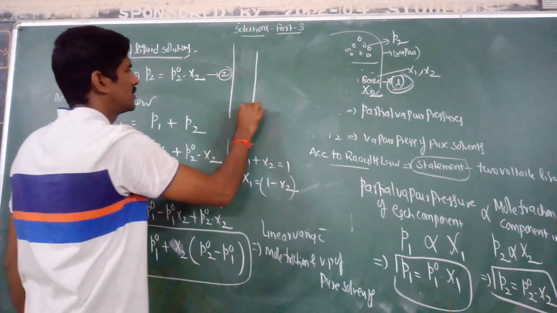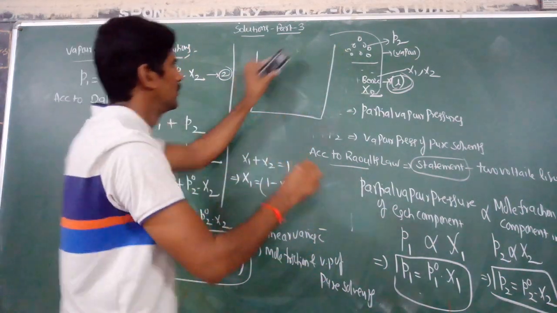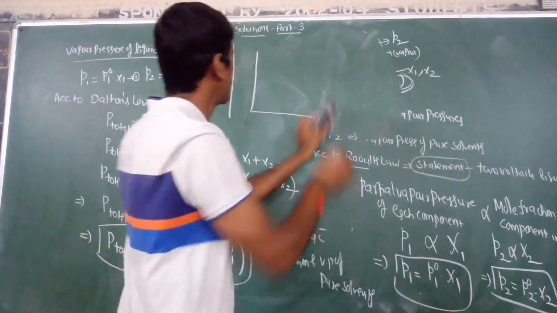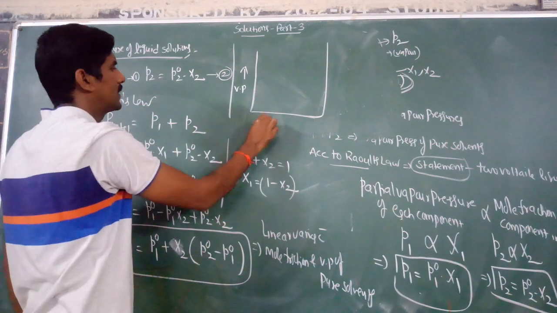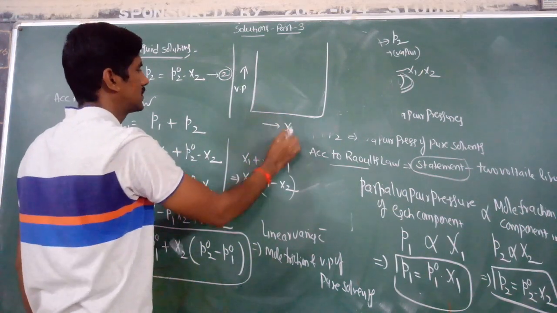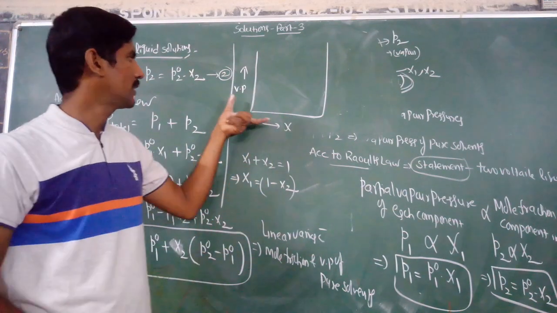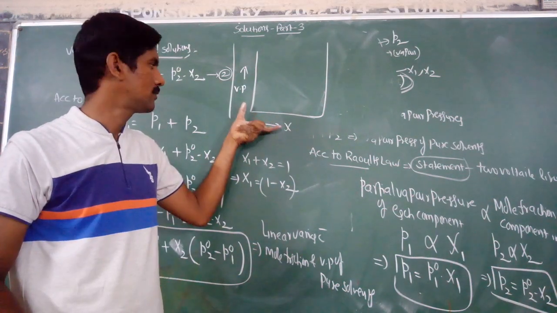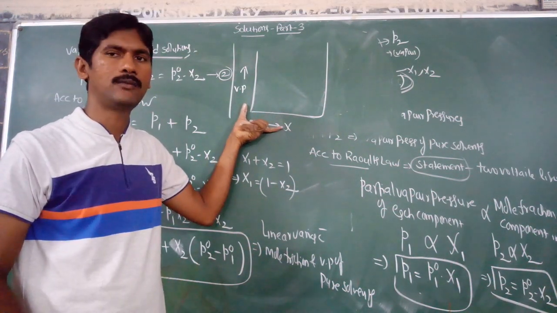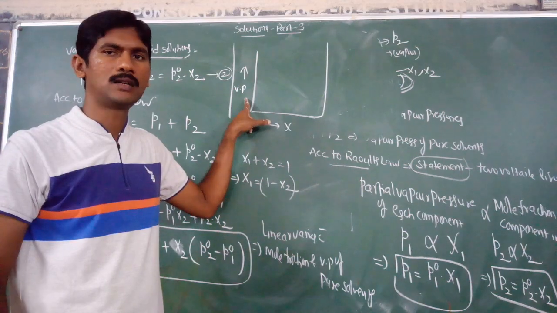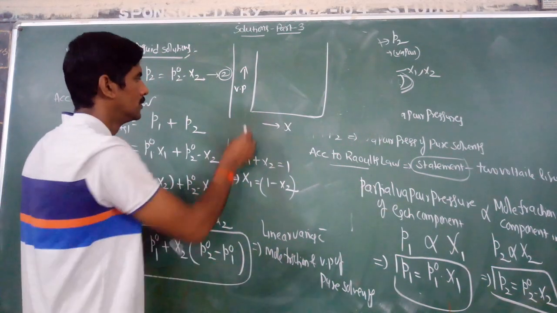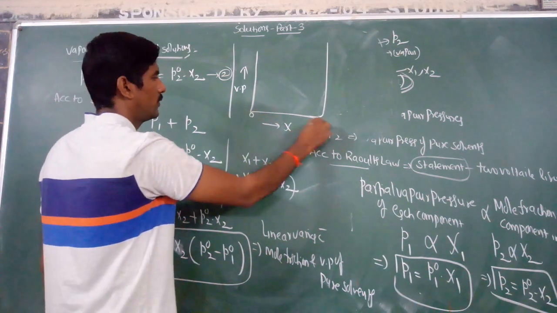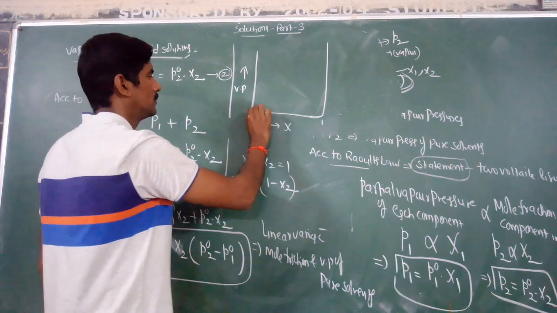If we plot a graph of vapor pressure versus mole fraction, along the y-axis is vapor pressure and along the x-axis is mole fraction, which varies from 0 to 1.